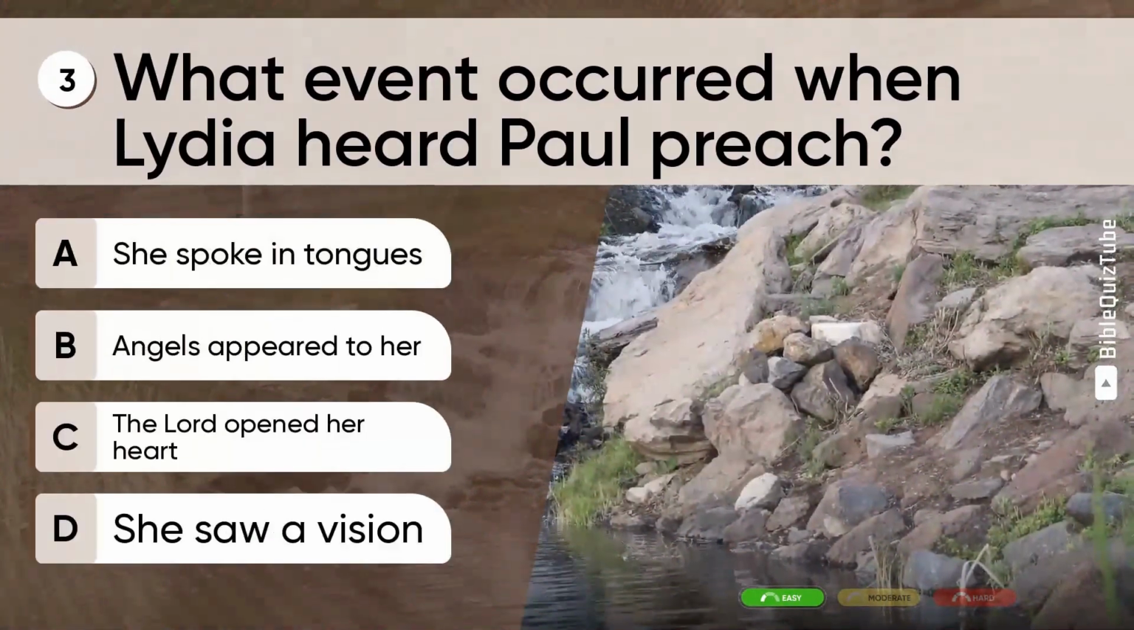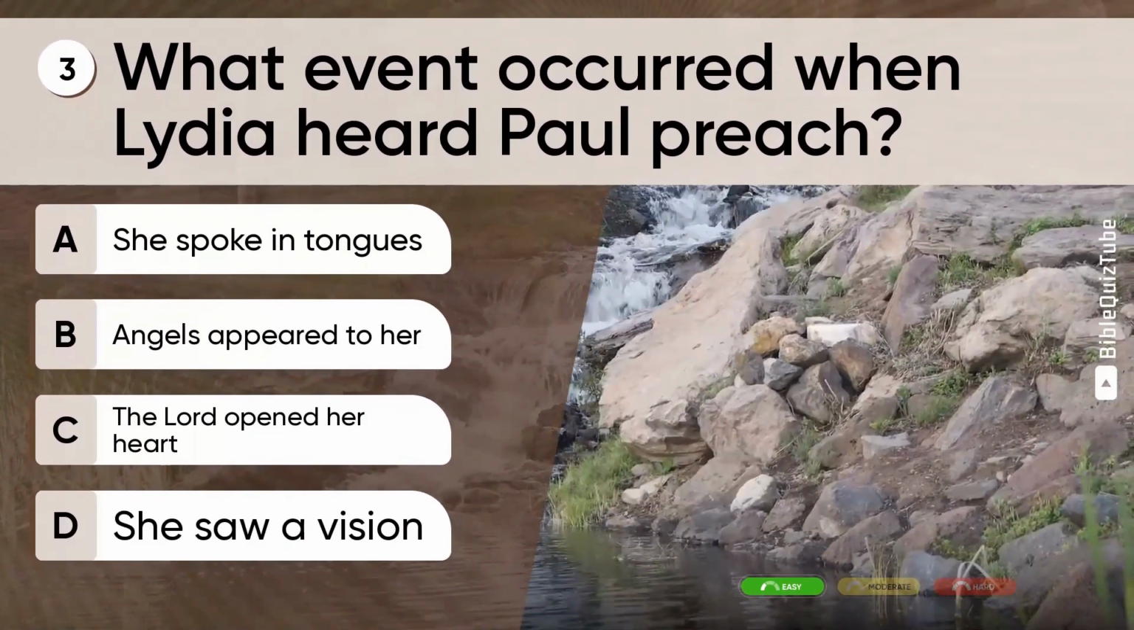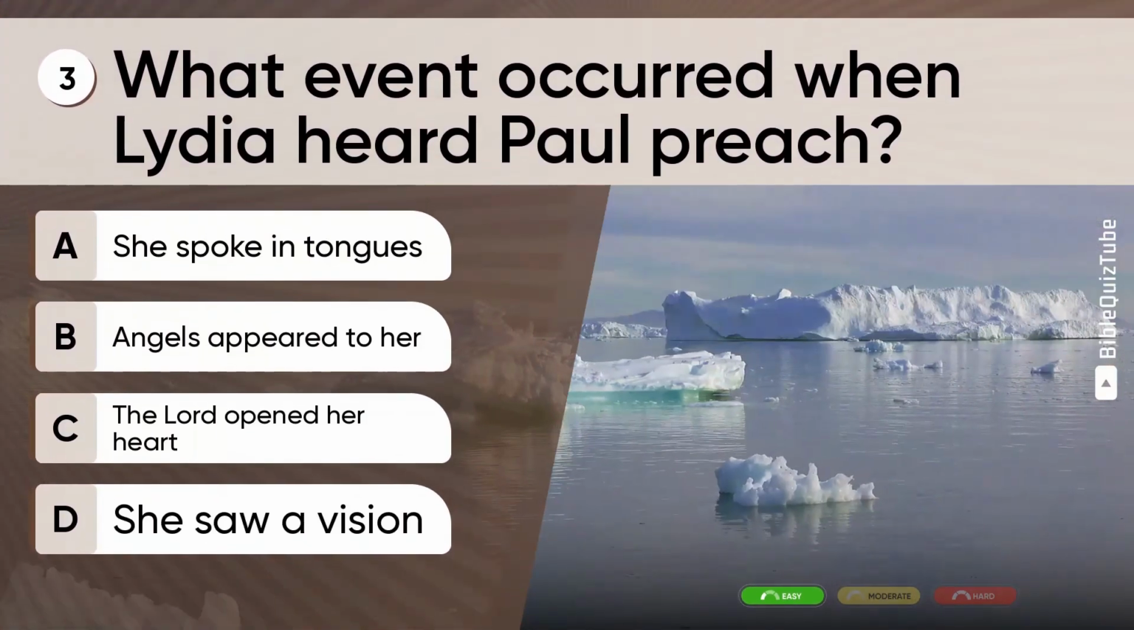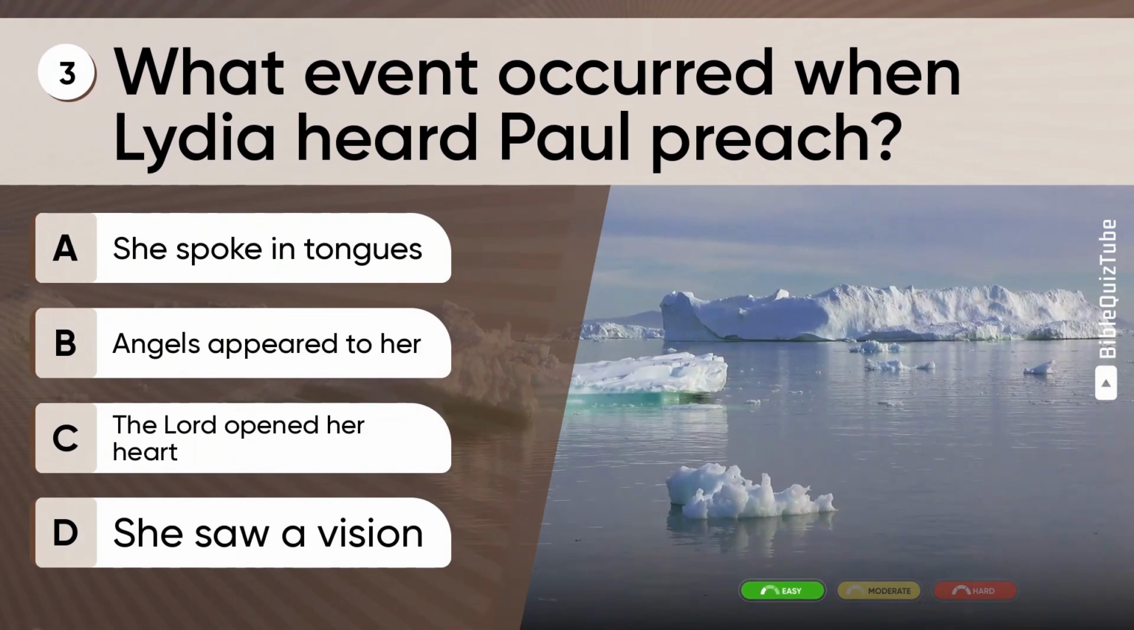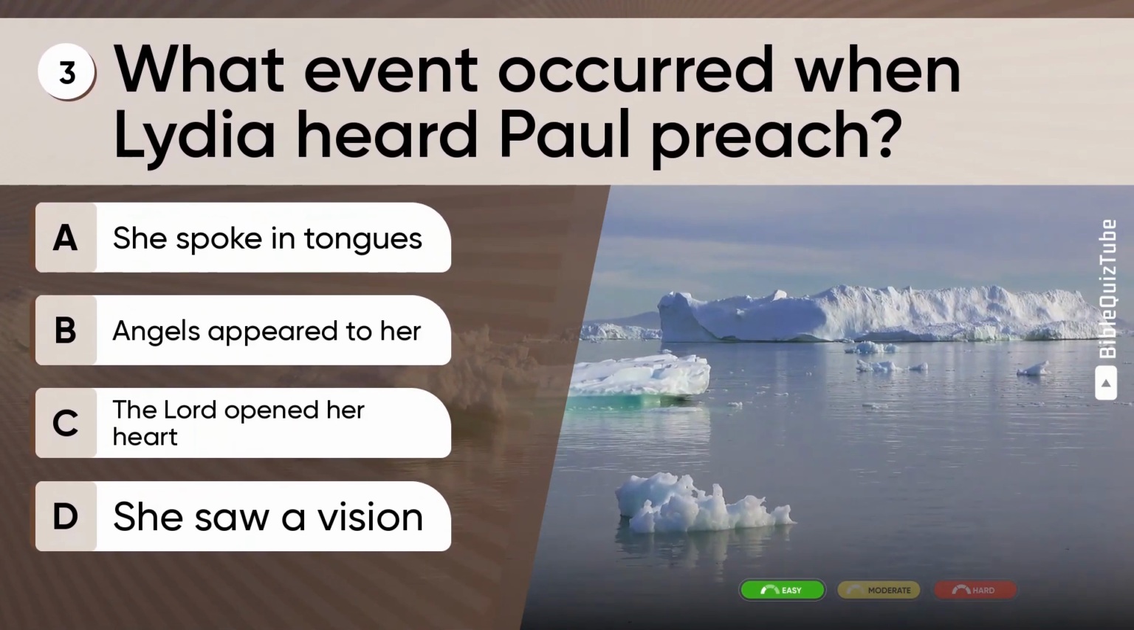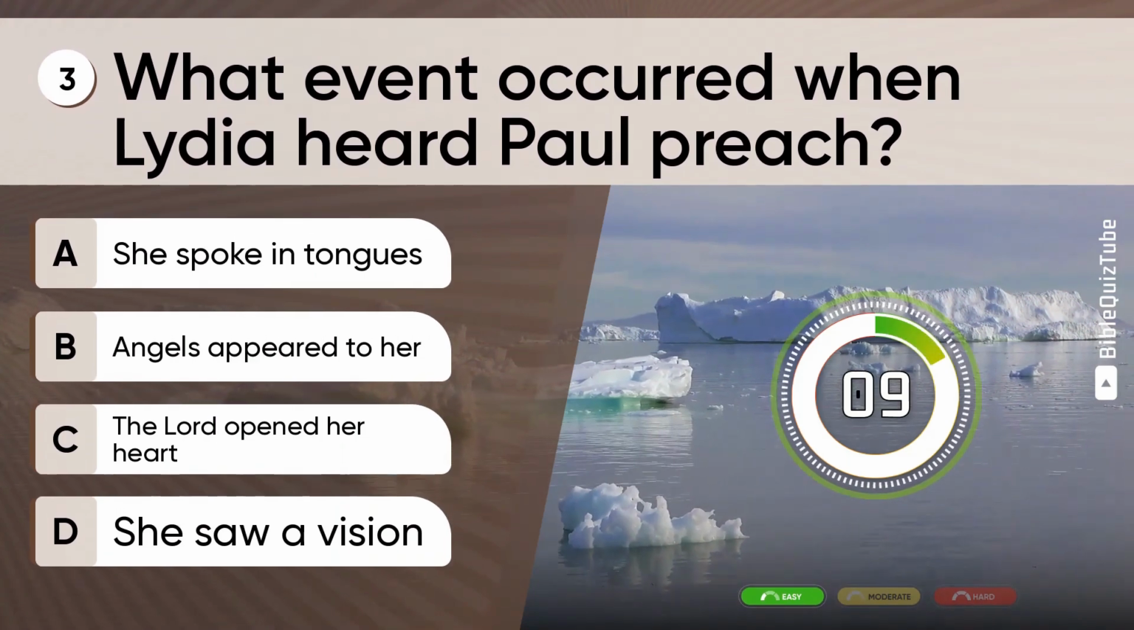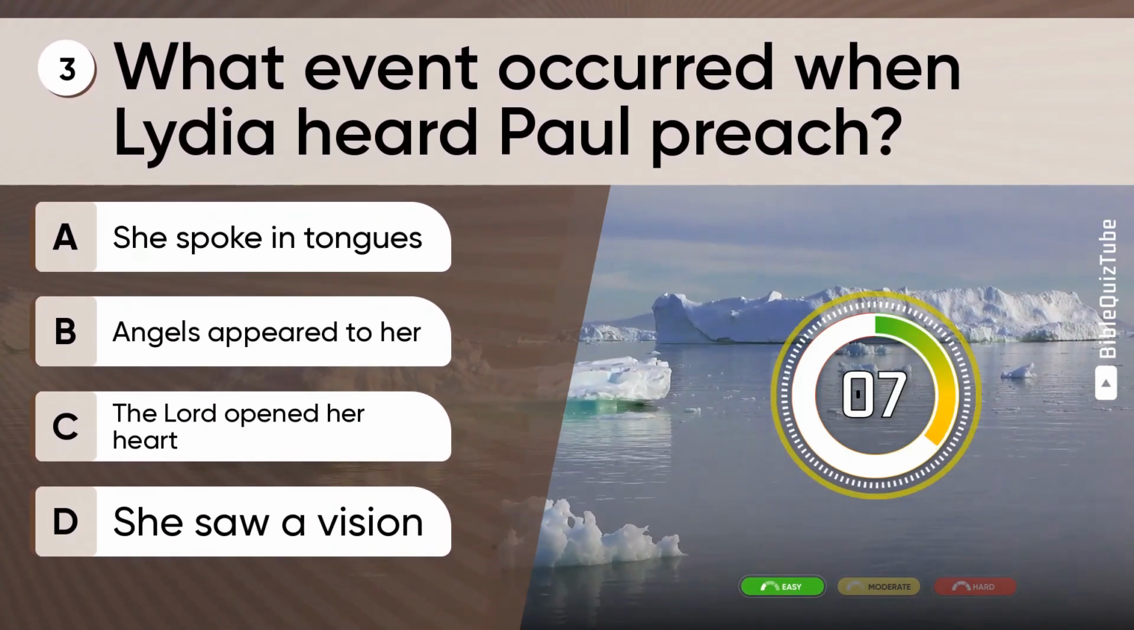Question 3. What event occurred when Lydia heard Paul preach? A. She spoke in tongues. B. Angels appeared to her. C. The Lord opened her heart. D. She saw a vision.